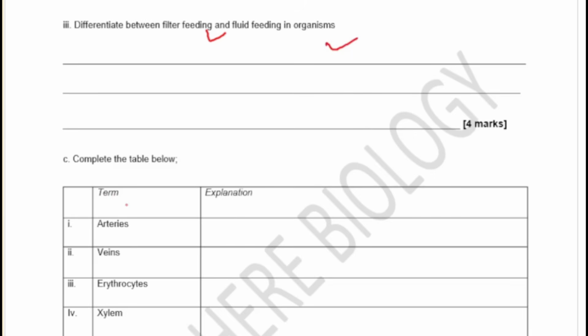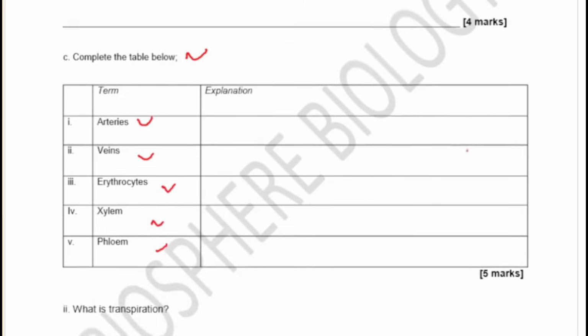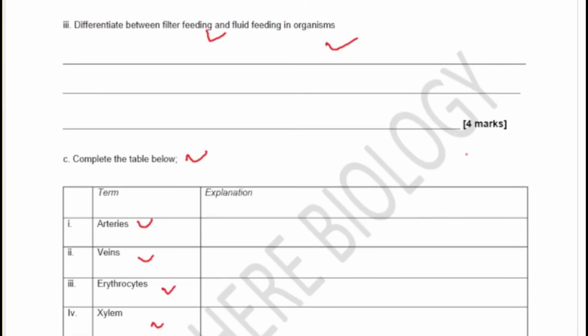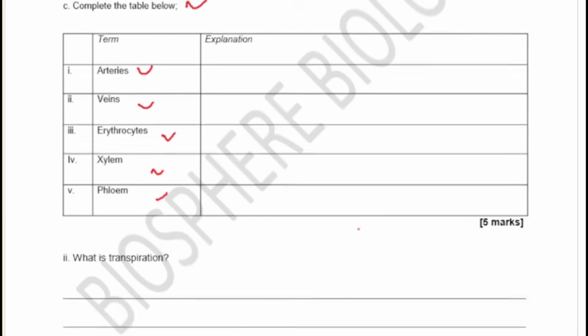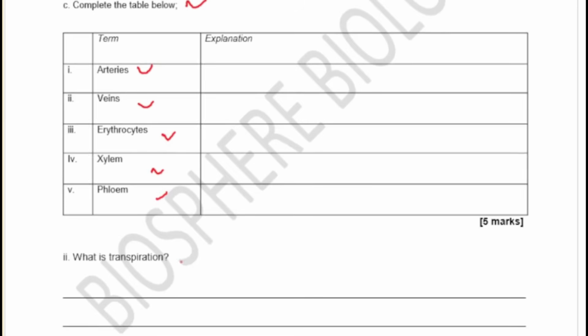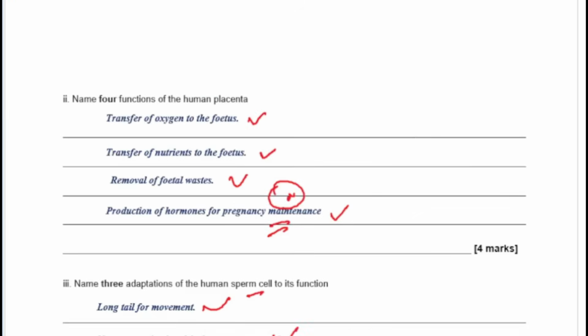And then here you have complete the table on the arteries, the veins, the erythrocyte, xylem, and phloem. Some of these words may appear new to you, but you should be able to write them down. That's why we are bringing this video, so you can just try your best to see how you can put these things together and help to prepare for your exam. And then what is transpiration? You should know that as well. So let's quickly look at the answers to these questions.